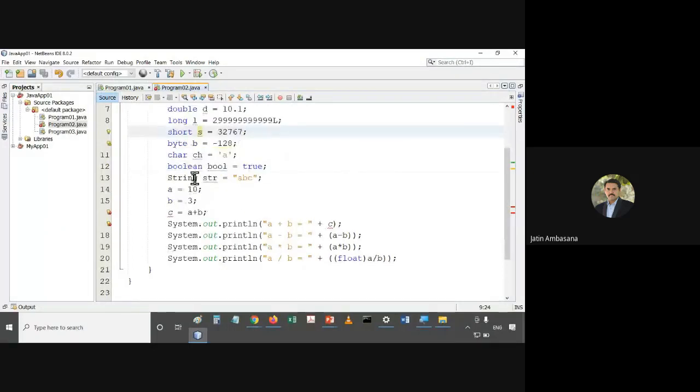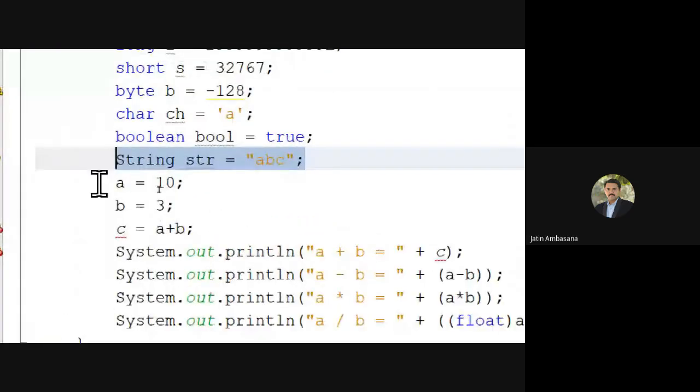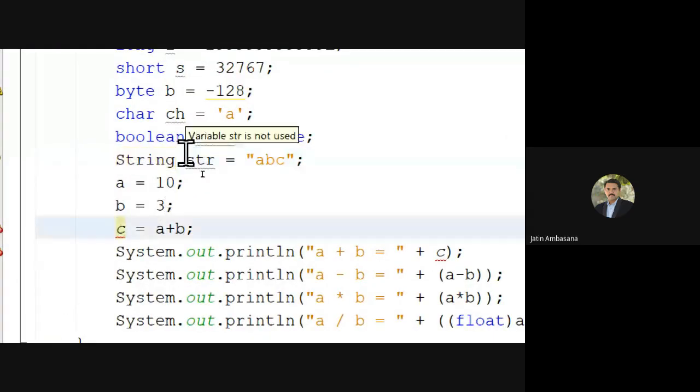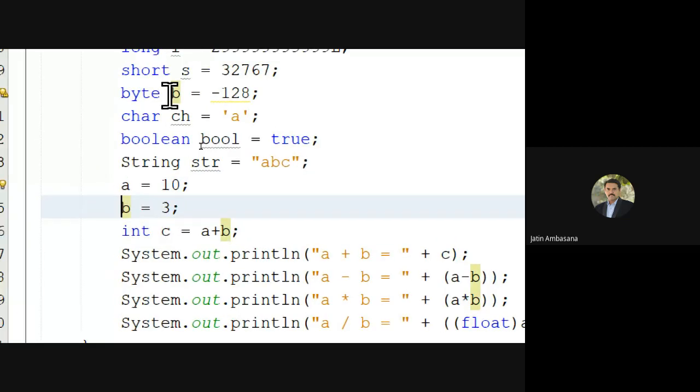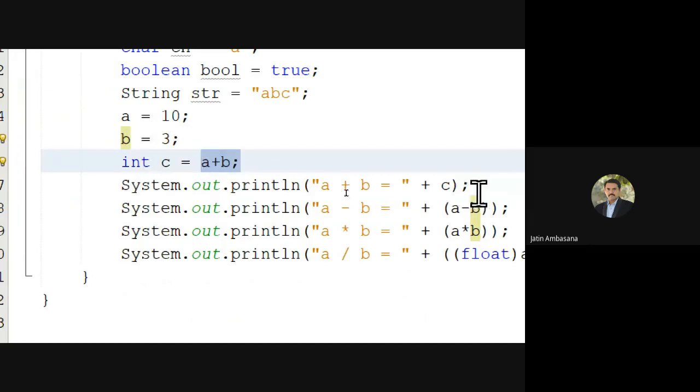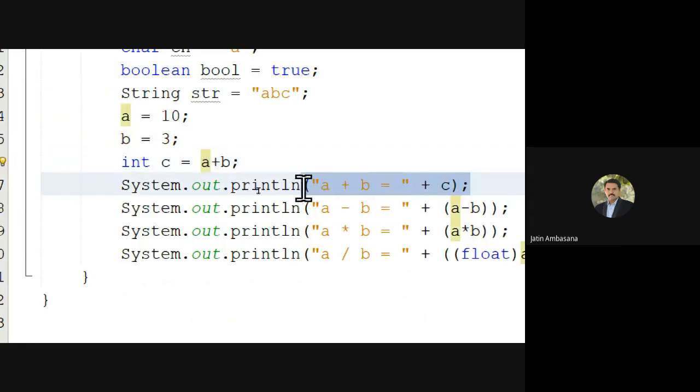And see, here the boolean is given the value true. A string is equal to ABC. And here I have declared some variables. A equal to 10, byte B is equal to 3, and then C equal to A plus B. We print C over here. How do we print it? Along with the string, we concatenate the value of C. So that will get printed.